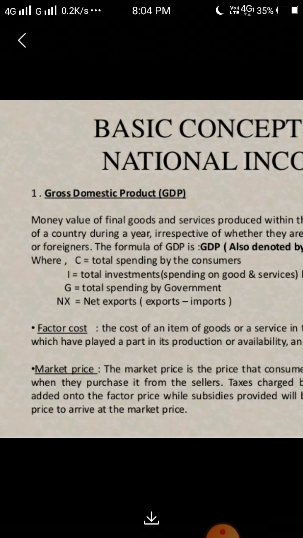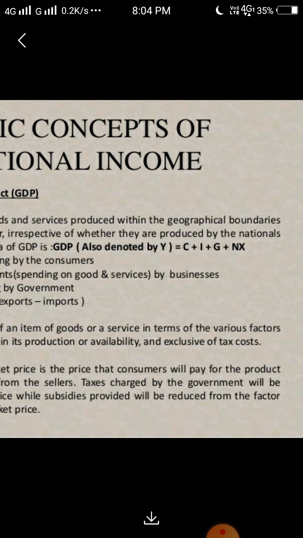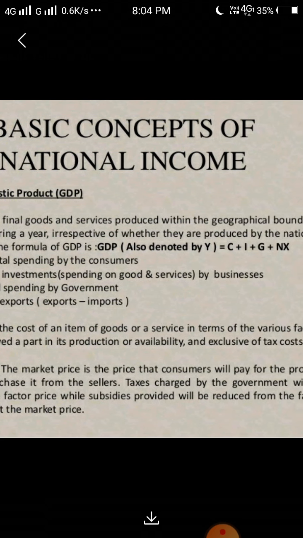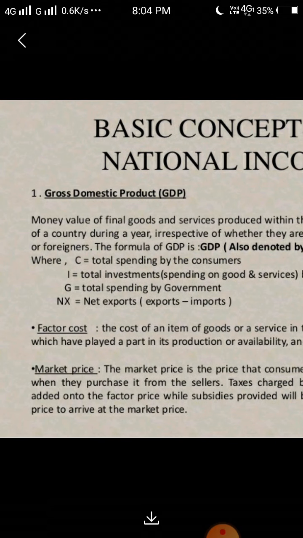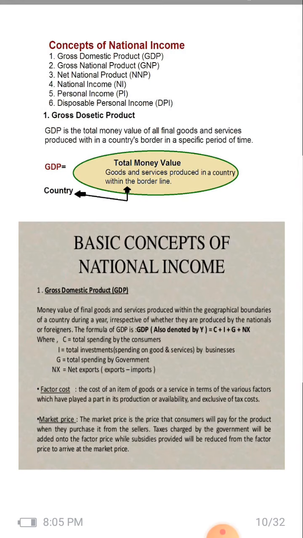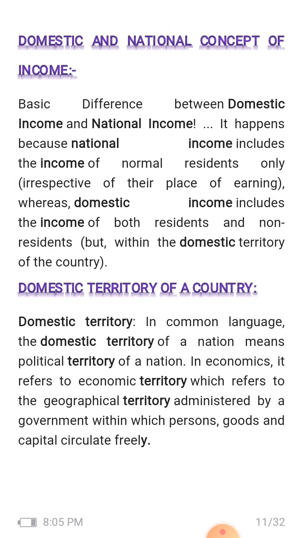When they purchase it from the sellers, the tax charged by the government is added onto the factor price, while subsidies provided are reduced from the factor price to arrive at the market price. So we understand the concepts of market price and factor cost included in GDP.